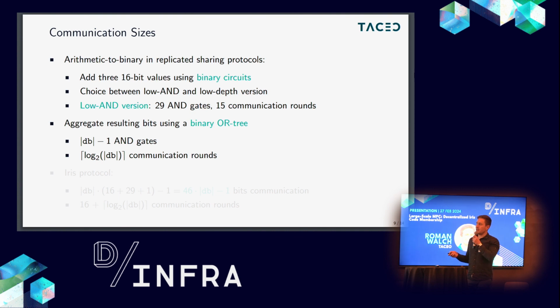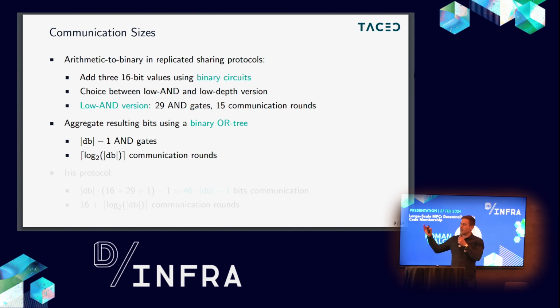There we can have a binary addition circuit that consists of a lower number of AND gates but a higher number of communication rounds, or we could go vice versa, reducing the communication rounds and increasing the AND gates. For the low-AND version, one such MSB extraction requires 29 AND gates in 15 communication rounds. The other basically just has twice the number of AND gates.